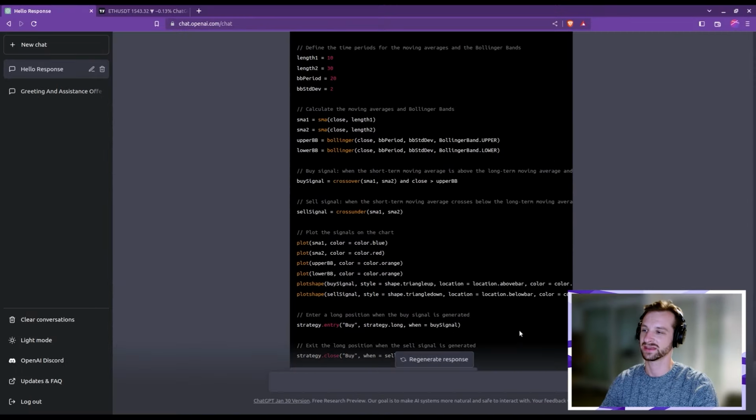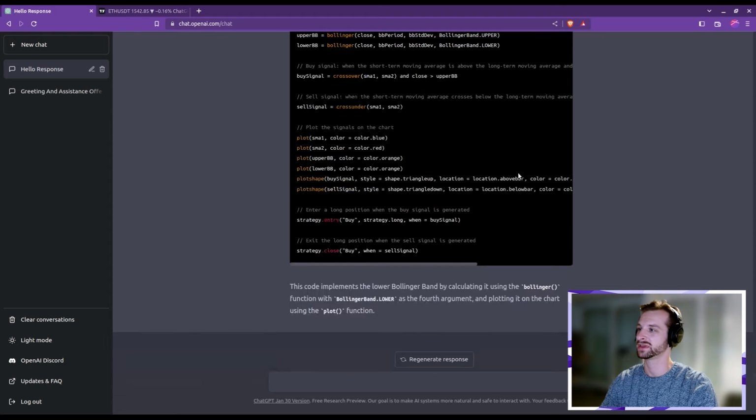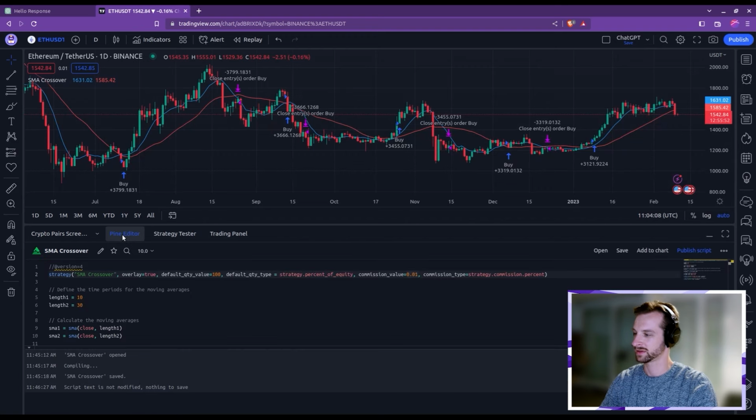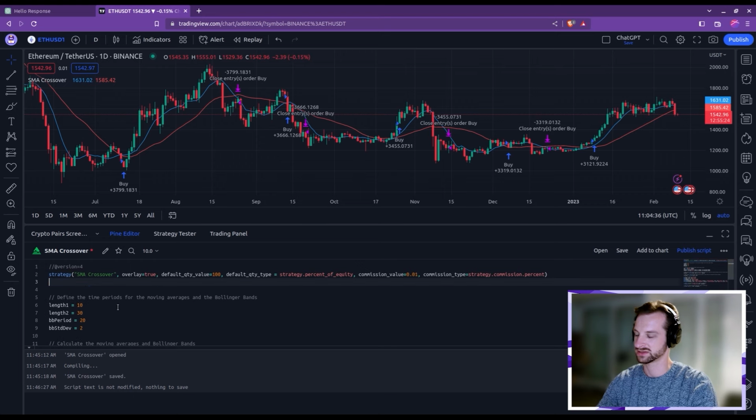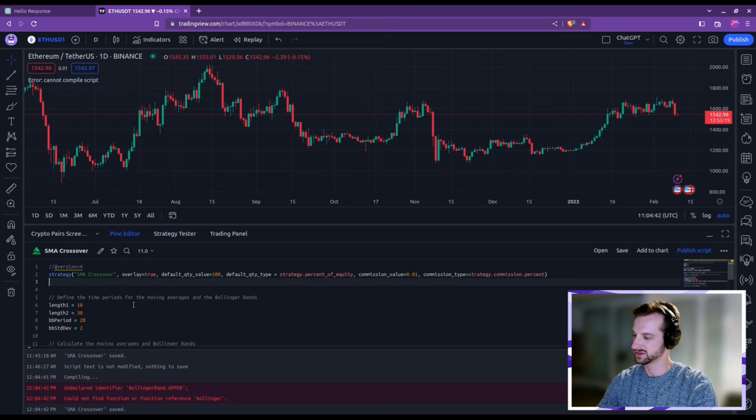Okay, nice. It added the computation of the lower band and also the plot. So let me simply copy and come here and replace everything. But I think we need to keep our strategy header properly. Maybe I should tell him that we're using this new thing. So I'm going to save and see what happens.